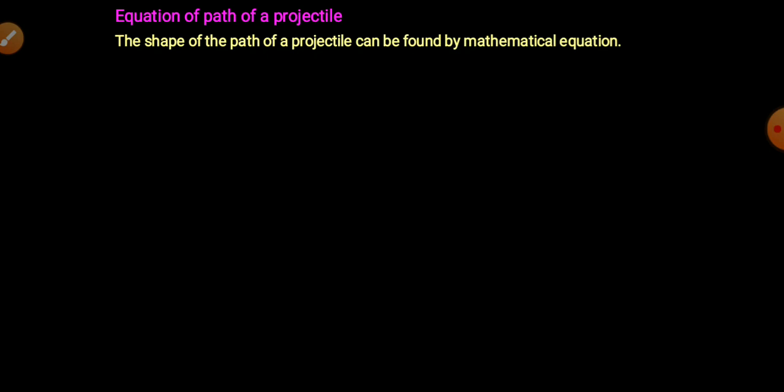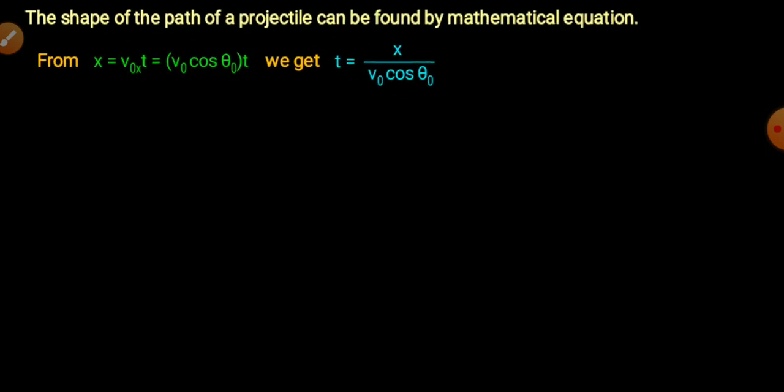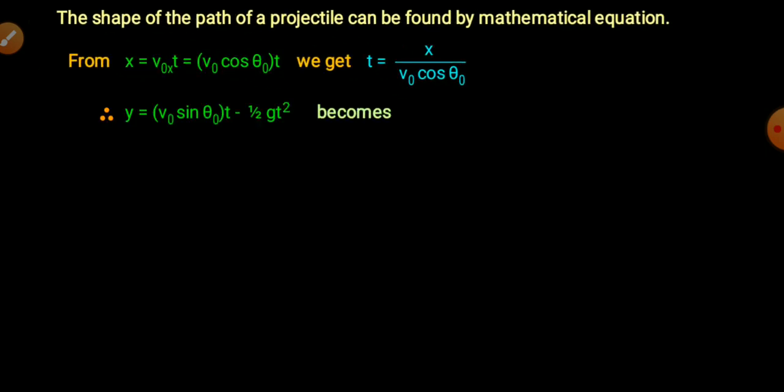Equation of path of projectile. The shape of the path of projectile can be found by the mathematical equations. From equation x equal to V naught cos theta naught into t, t equal to x upon V naught cos theta naught, y equal to V naught sin theta naught t minus half g t square. Put the value of t from this equation in this equation, right?